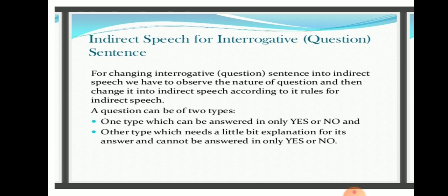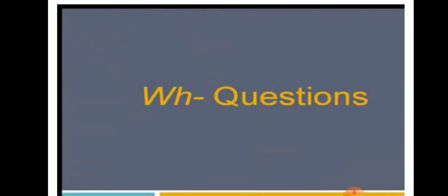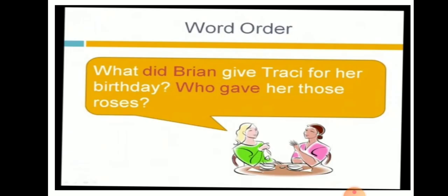And one more important thing here: the reporting verb, if it is said or said to, will get changed into asked, questioned, or inquired according to the situation. So that also you have to keep in mind. Now let us see how the WH questions are changed. The word order gets changed here. You have to be very careful. A WH question will change into a statement form in indirect speech.